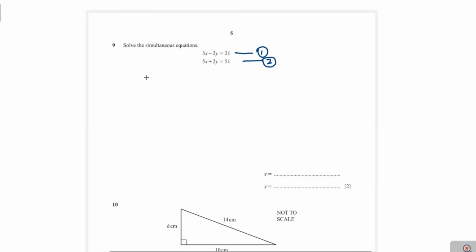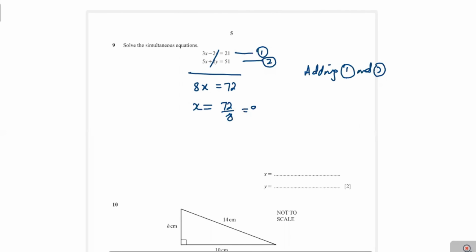Now we add equations 1 and 2. 3x plus 5x is 8x. Minus 2y plus 2y will be cancelled. And that's equal to 21 plus 51, which is 72. Now you can write x equals 72 over 8, and that's equal to 9.